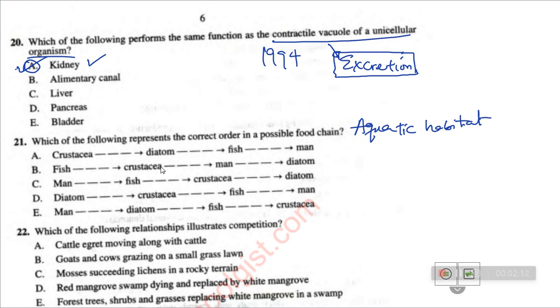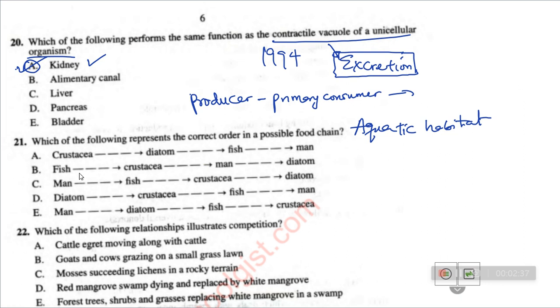So now, how should the order be? You need to know something: in a food chain, the organism that normally starts the food chain should be a producer. The food chain starts with a producer. Then we can have a primary consumer, a secondary consumer, a tertiary consumer, and so on and so forth.